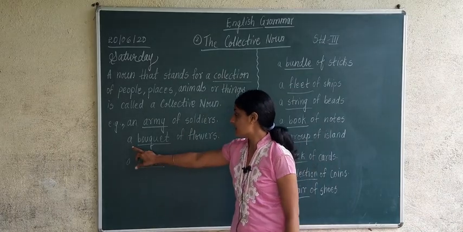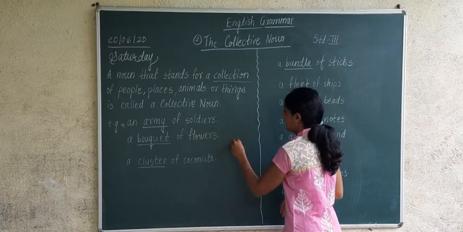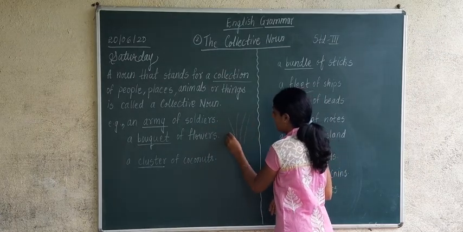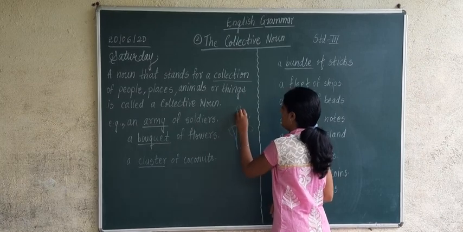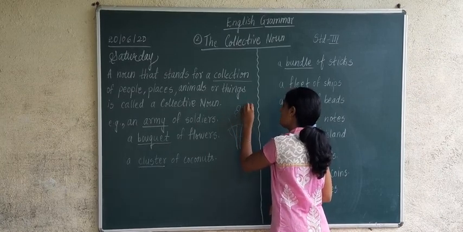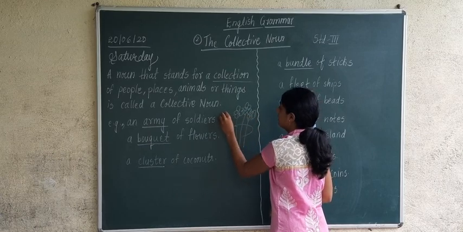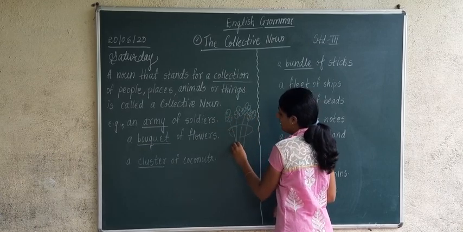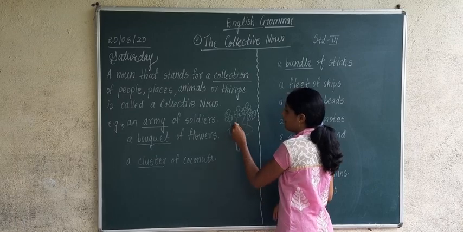Second example is a bouquet of flowers. Now bouquet, you know it very well, yes or no? There is a bouquet of flowers which is tied with a string, correct? When many flowers are put together, it forms a bouquet, and we hold this bouquet in our hand.